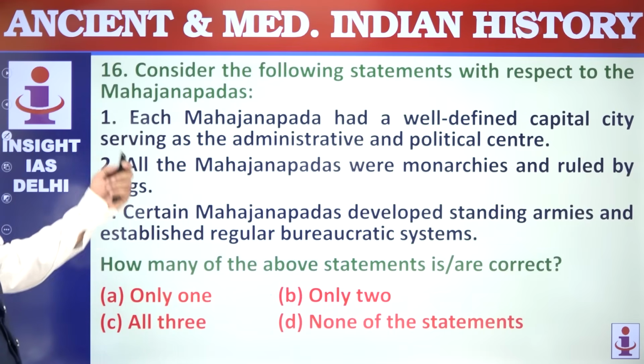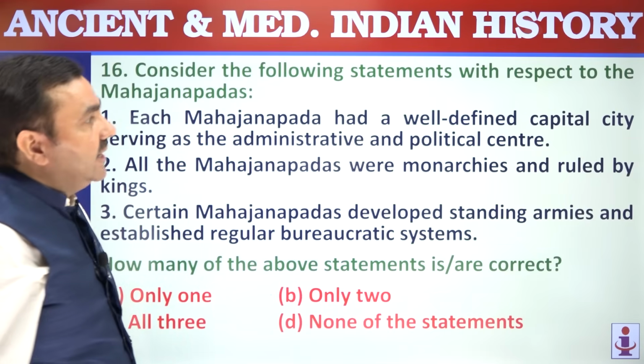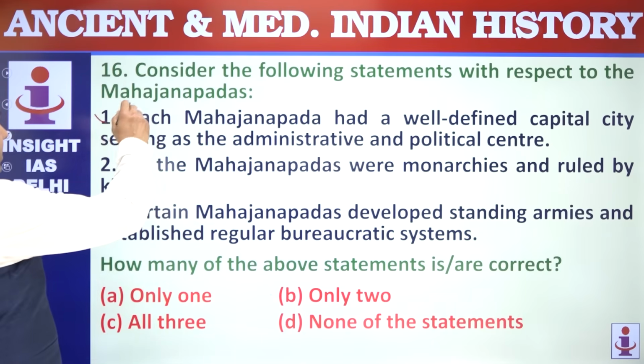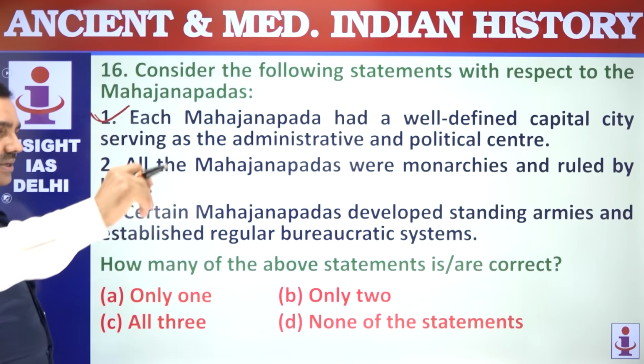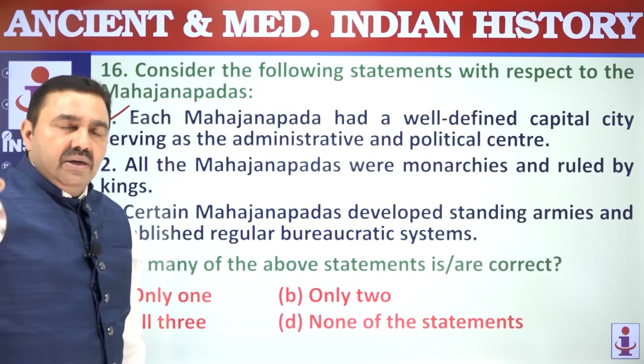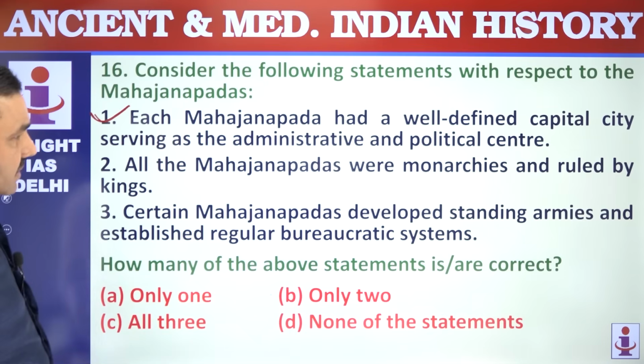Question number 16, consider following statements with respect to Mahajanapadas. Each Mahajanapada had a well-defined capital serving as the administrative and political center. That's correct. Every Mahajanapada had a capital, like Rajagriha, like Vaishali of Lichchhavis, like Ujjain of Avanti. All the Mahajanapadas were monarchies.